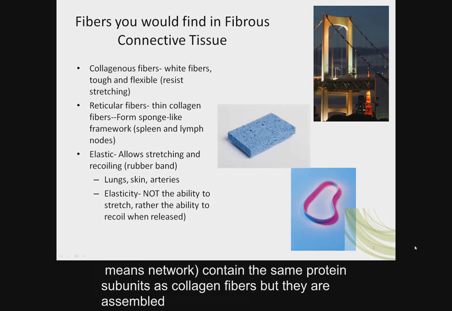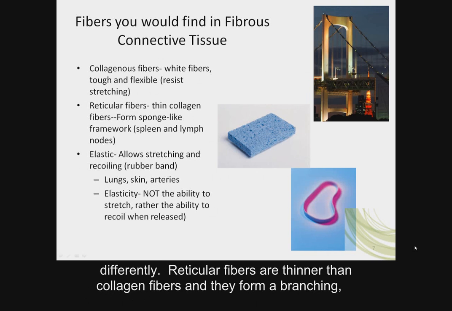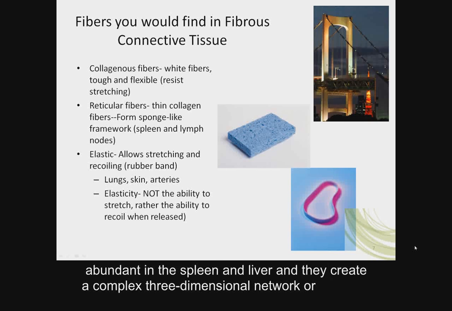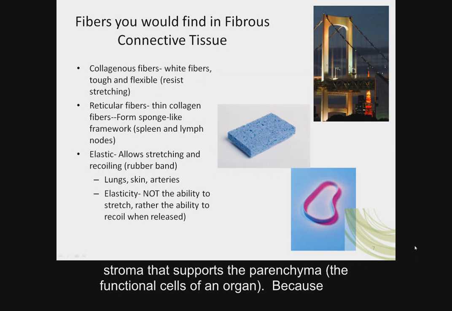Reticular fibers, reticulum means network, contain the same protein subunits as collagen fibers, but they are assembled differently. Reticular fibers are thinner than collagen fibers, and they form a branching, interwoven framework that is tough and flexible, much like a sponge. These fibers are abundant in the spleen and liver, and they create a complex three-dimensional network, or stroma, that supports the parenchyma, that means the functional cells of an organ.